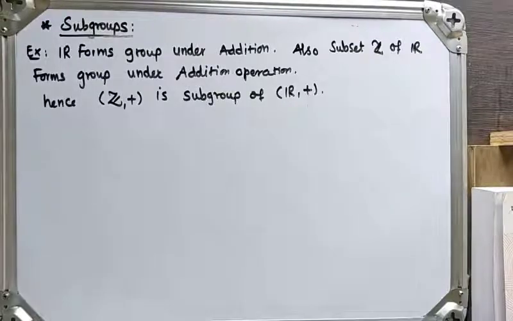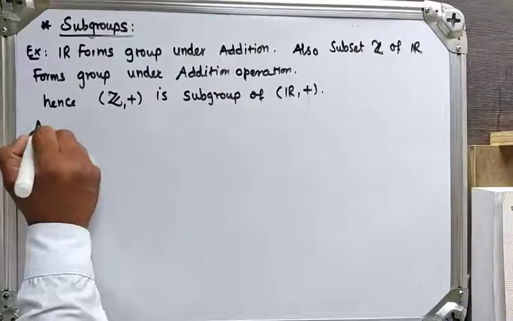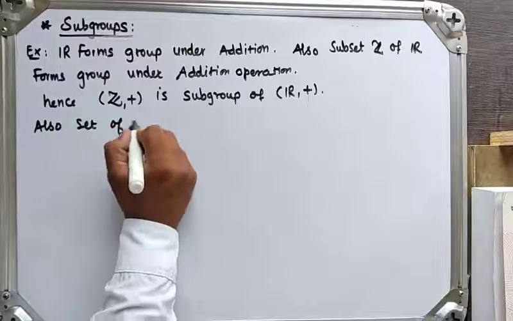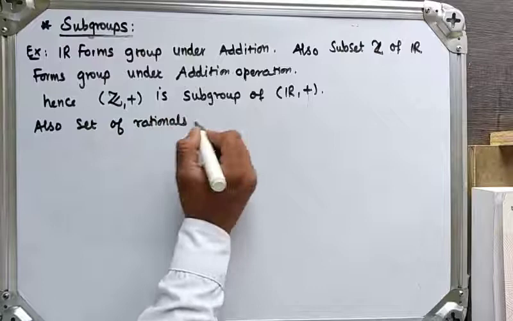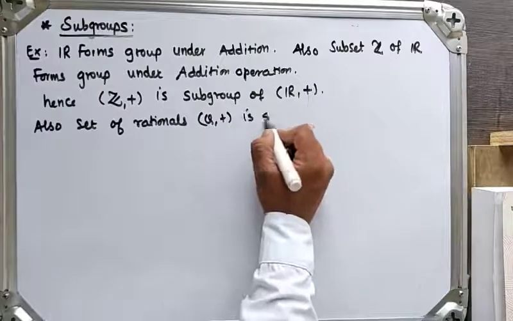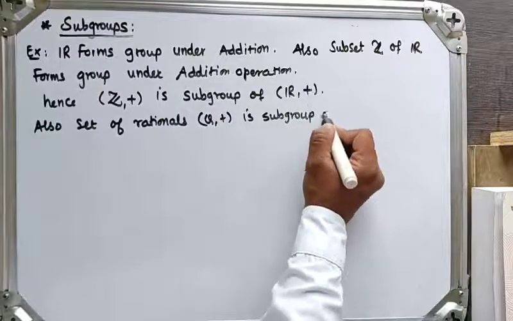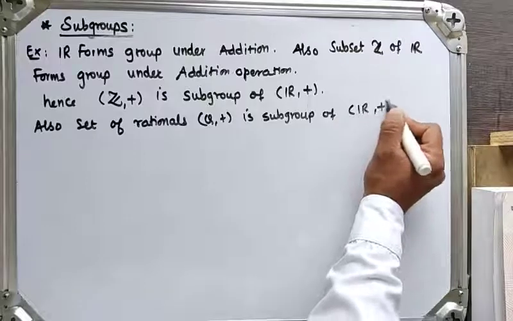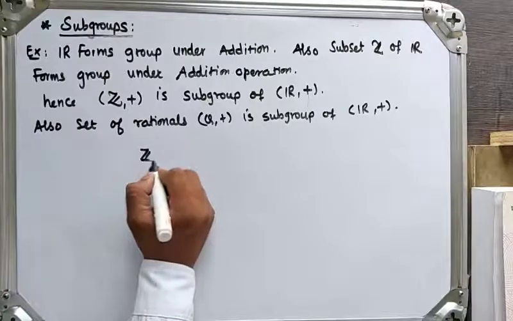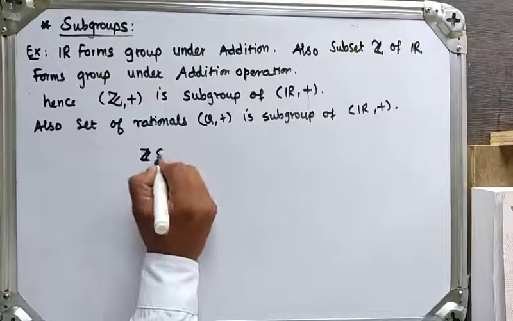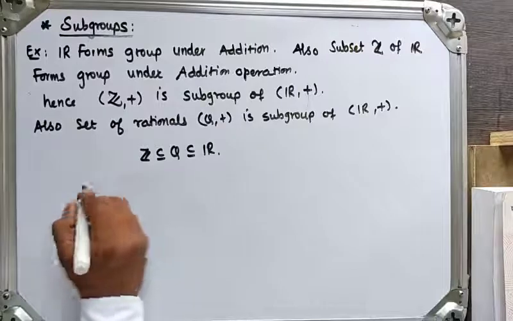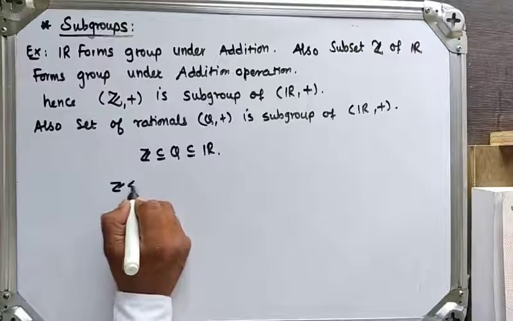Also, the set Q of rational numbers under the addition operation is a subgroup of R under addition. Okay, so here we see that Z is a subset of the rational numbers, which is a subset of the real numbers. So we say that Z is a subgroup of Q.